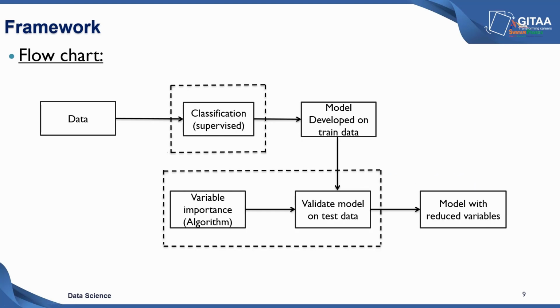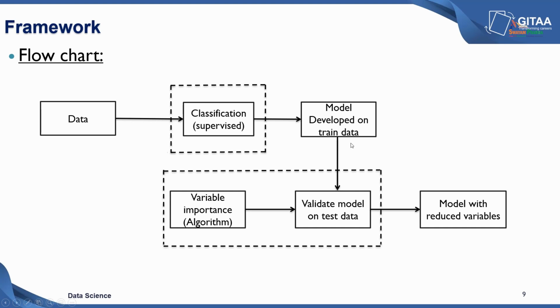This is a flow chart to give you an idea how we are going to approach the problem. What are the different steps that we are going to see? First, we have the data with us. Next, we've identified what kind of problem that we are going to solve. That is a classification problem using supervised learning algorithms. So by picking up a few classification algorithms based on the data that we have and based on the problem that we've seen, we're going to build a model on trained data.